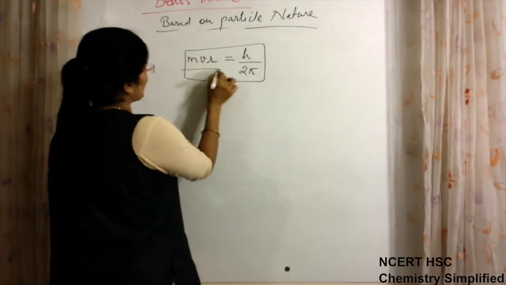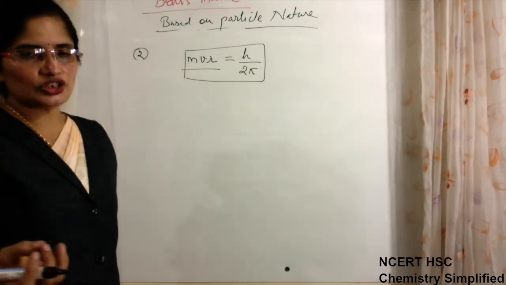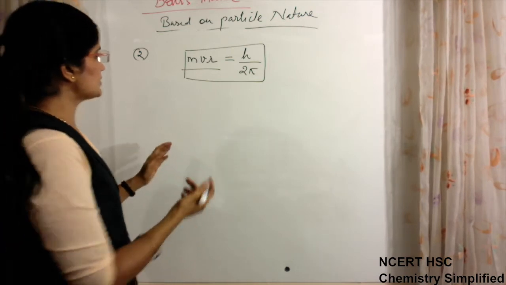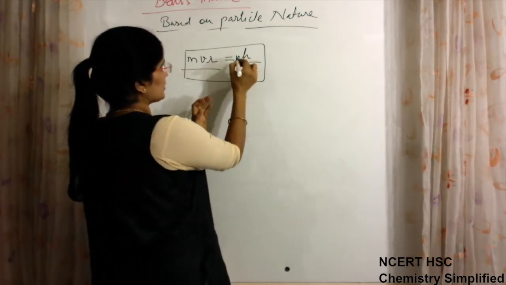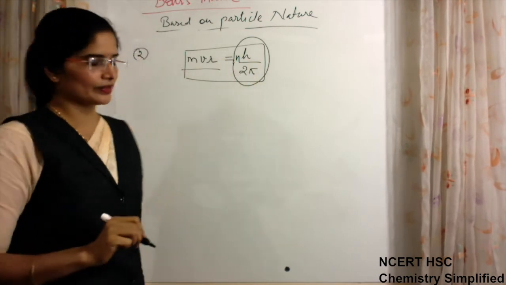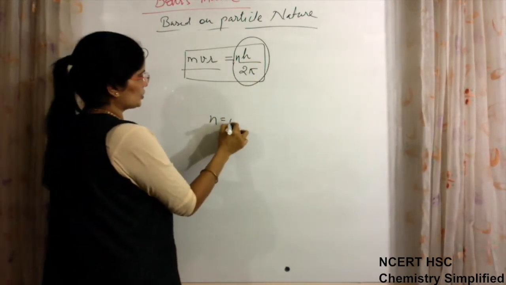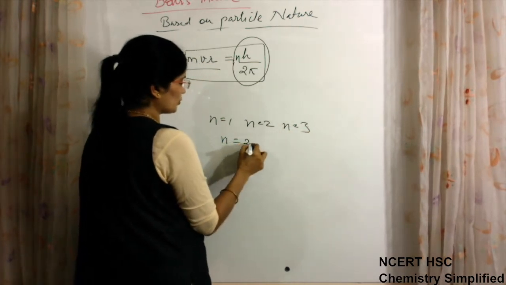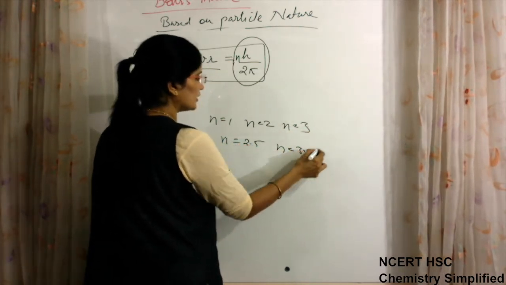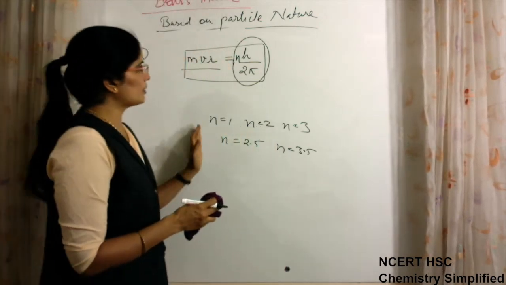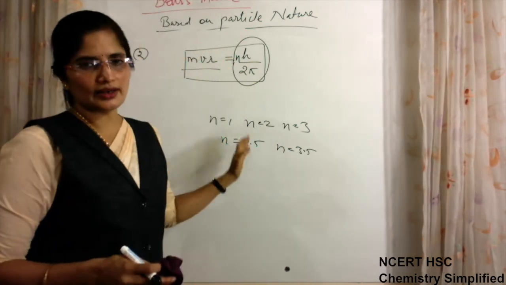What does it mean? It means the electron can be present only in those energy orbitals whose value is an integral, whole number multiple of nh upon 2 pi. That means n is equal to 1, n is equal to 2, n is equal to 3. No n is equal to 2.5, no n is equal to 3.5. Only whole number values are present for energy levels.